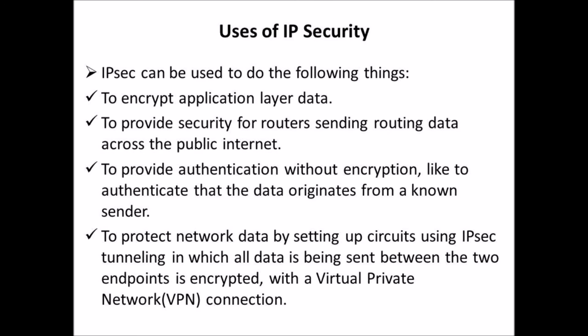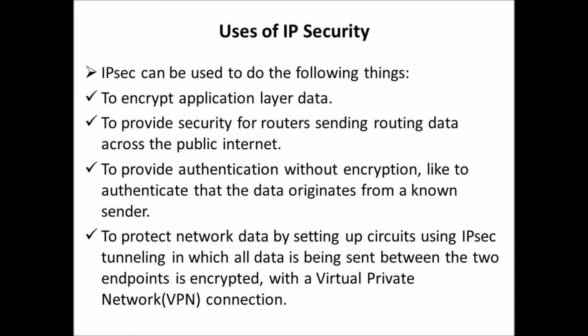Next is uses of IP security. IP security can be used to do the following things. First one, to encrypt application layer data. Second one, to provide security for routers sending routing data across the public internet.